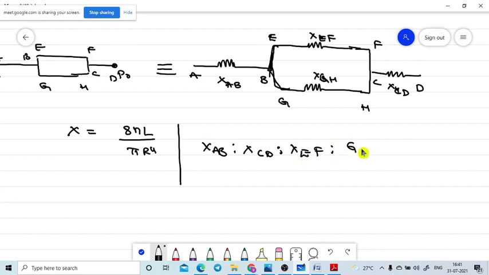So in this formula, what is there? Please look at this one. L divided by R square is there. Remaining all terms are constant. Now, X of AB, what is the L value? They have given the condition. Let me write the condition here itself.